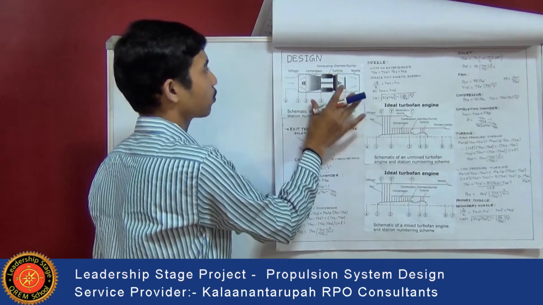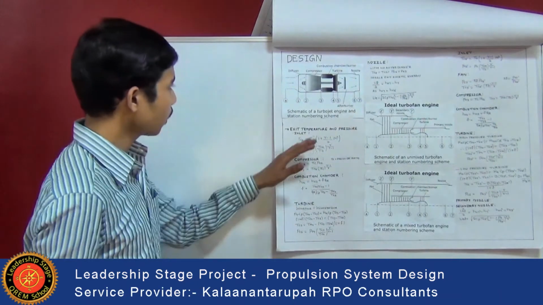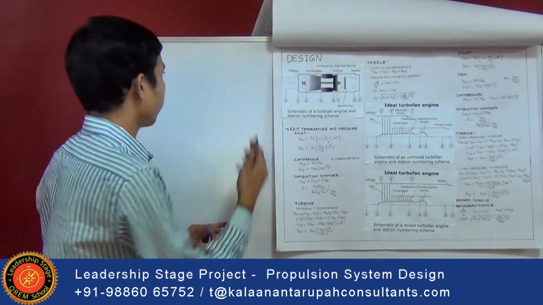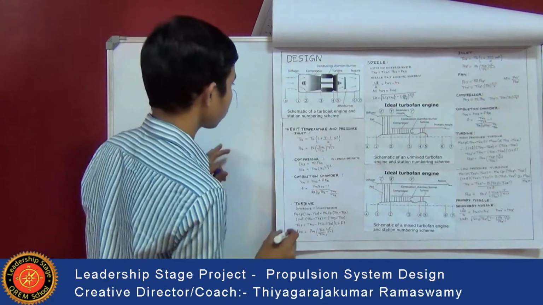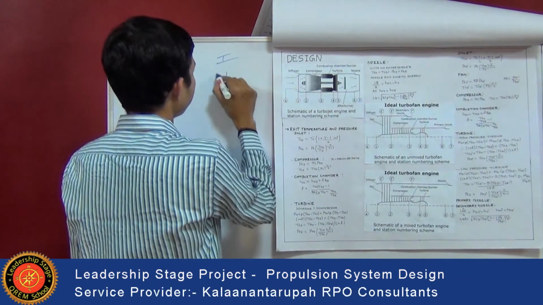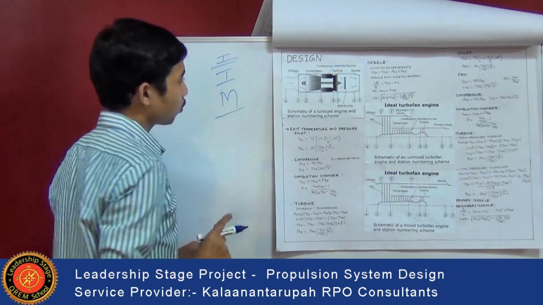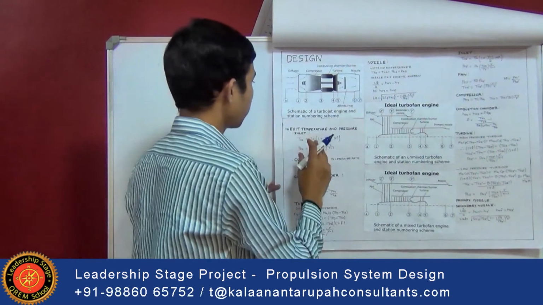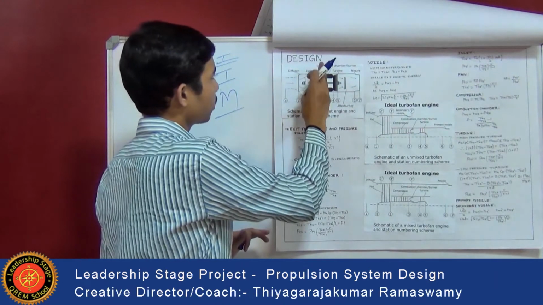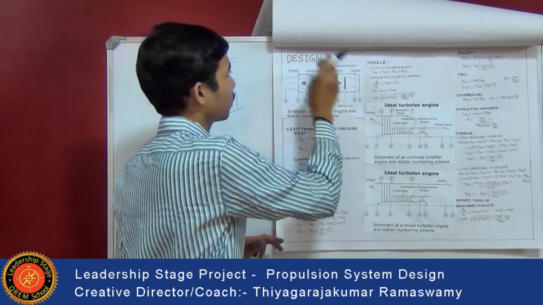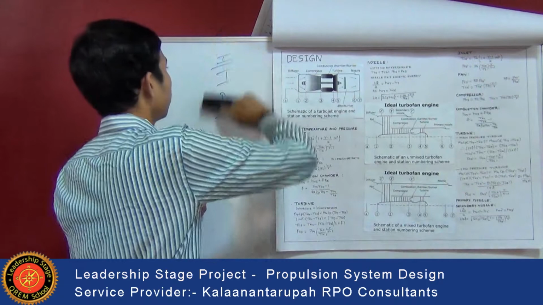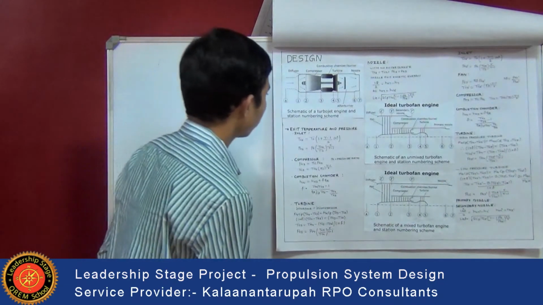These station numbering schemes are followed strictly. Coming to the design, we first know the inlet Mach number, the inlet pressure and the inlet temperature. These things will be known. So our aim is to calculate the exit temperature and pressure at the inlet, which is nothing but the inlet to the compressor, the exit pressure and temperature at the compressor, the exit pressure and temperature at the turbine, and also at the nozzle. So design is nothing but calculating these things. Let's see one by one.